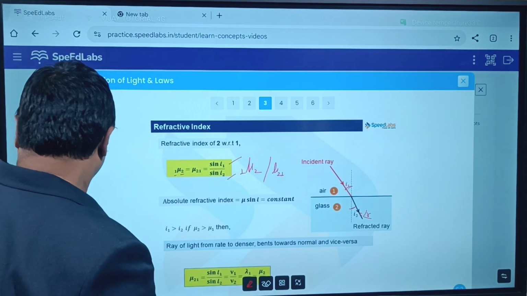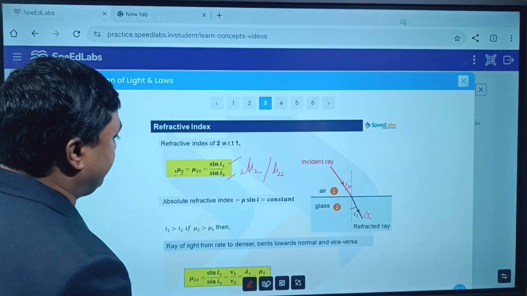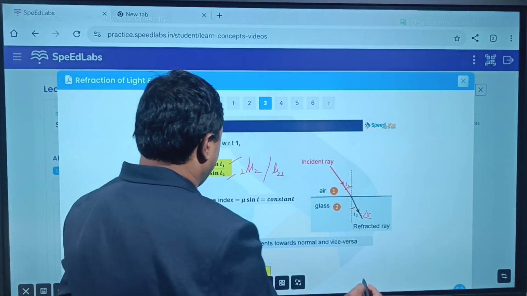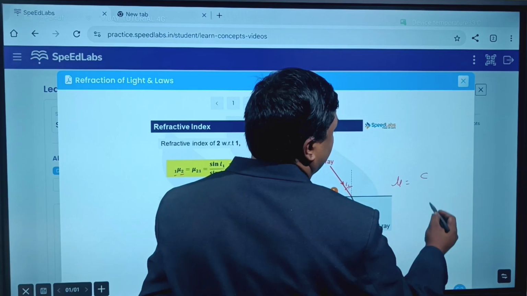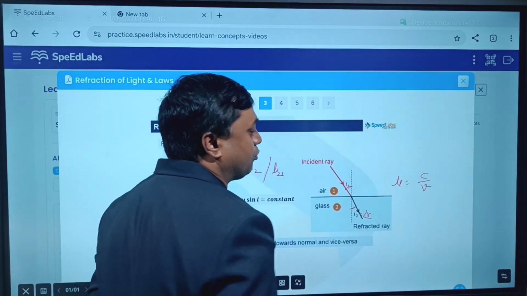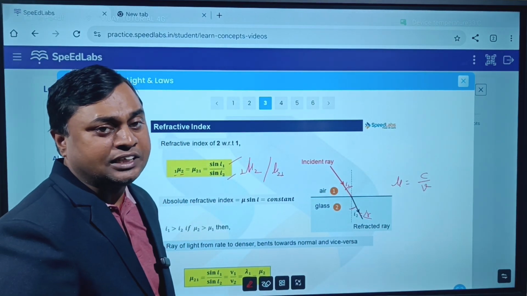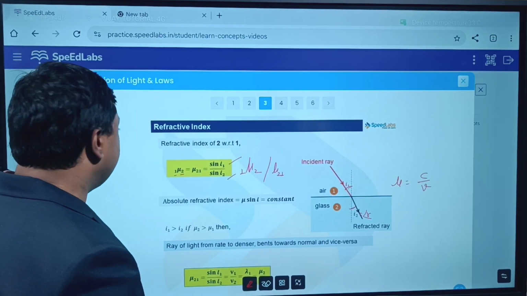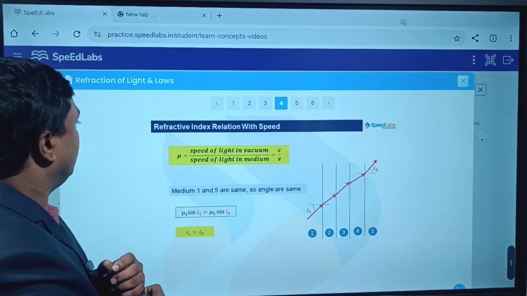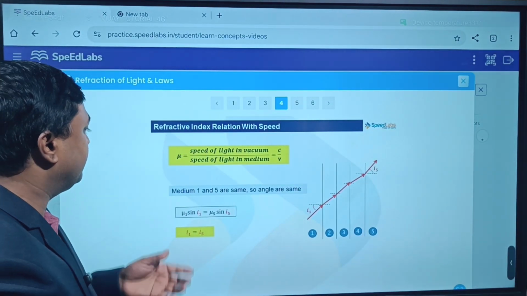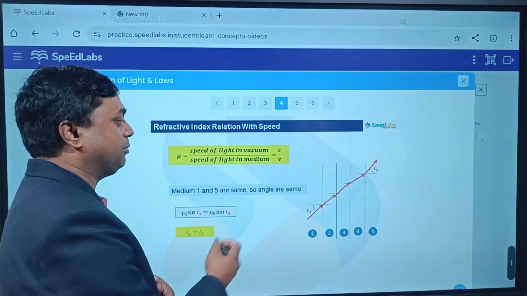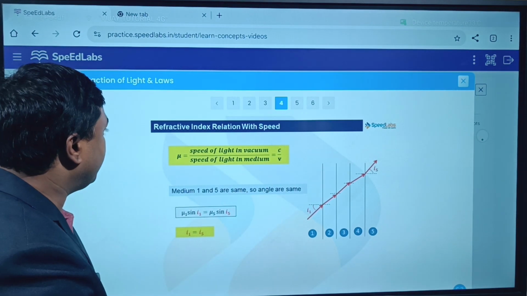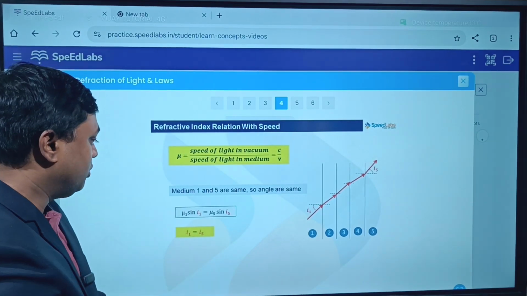Let's see the absolute refractive index. Mu is nothing but the velocity of light in vacuum to the velocity of light in the medium. There are two types of refractive index: one is absolute refractive index, the other is relative refractive index. Refractive index relation with the speed: this is the absolute refractive index, the speed of light in vacuum to the speed of light in the medium. C by v is called the absolute refractive index.